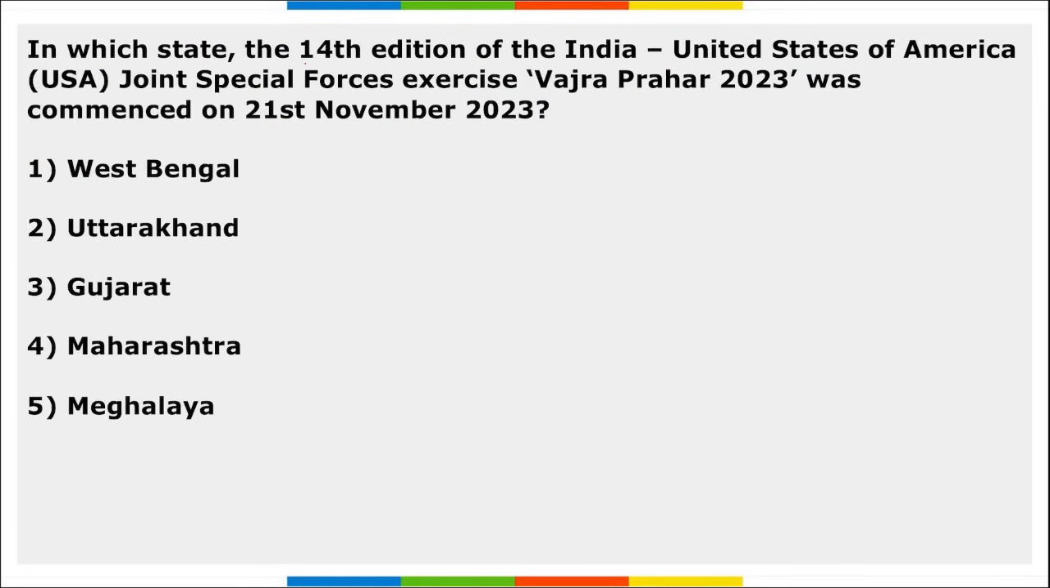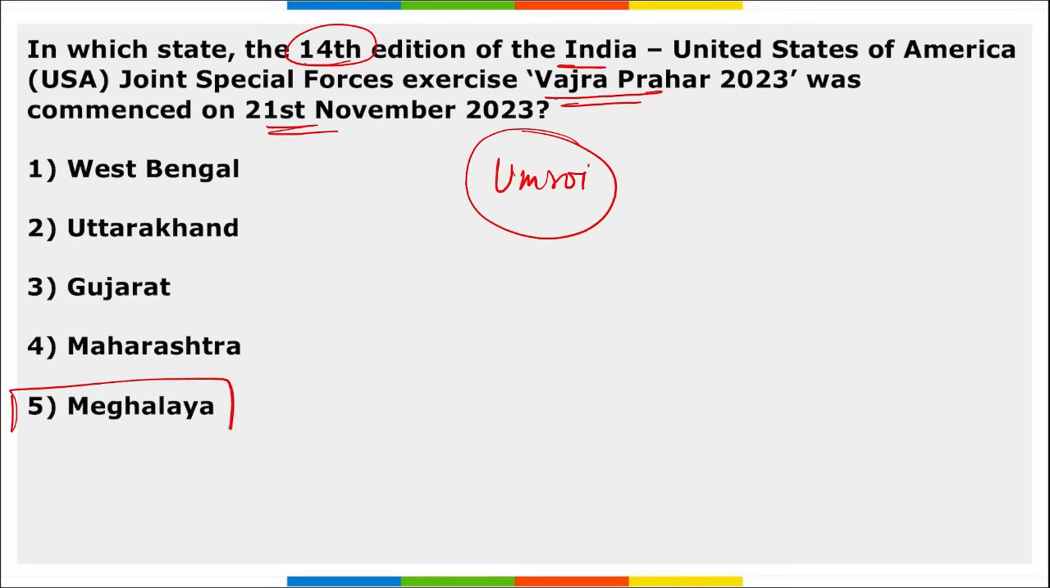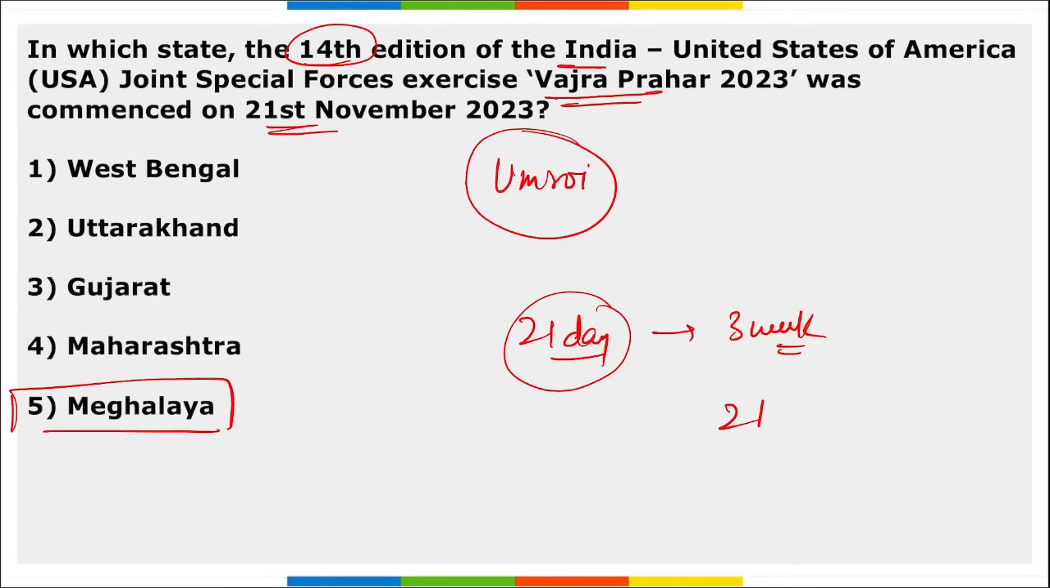Moving on, in which state the 14th edition of India-US exercise, that is Vajra Prahar, was commenced on 21st of November 2023? And we have seen this. It was in Umroi. And where is Umroi? Umroi is in Meghalaya. Option 5 is correct here, right? And this was a 21 day long, or we can say 3-week long exercise that was from 21st of November, and it is going on, and it will be till 11th of December, right?